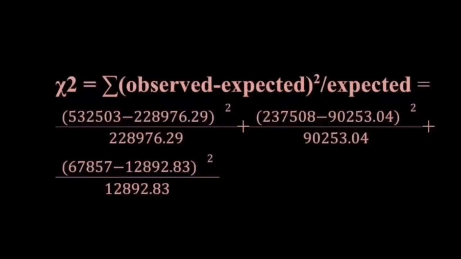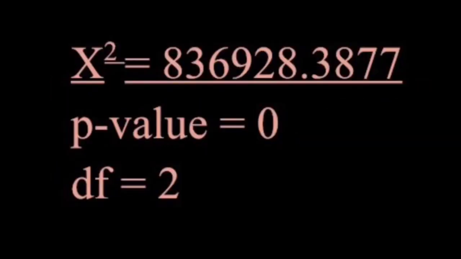in which it results to this: 532,503 minus 228,976.29 squared divided by 228,976.29 plus 237,508 minus 90,253.04 squared divided by 90,253.04 plus 67,852 minus 12,892.83 squared divided by 12,892.83, which results to 836,928.3877 with the p-value of 0 and the degrees of freedom of 2.